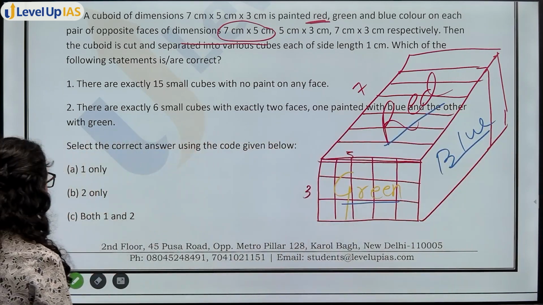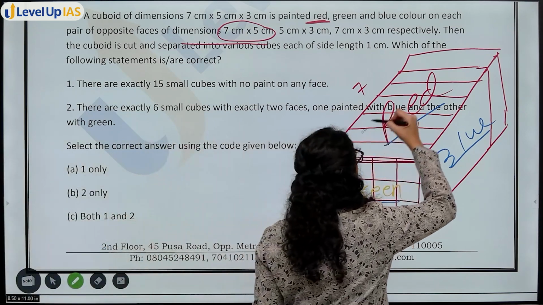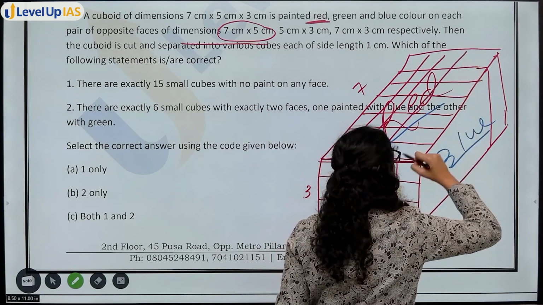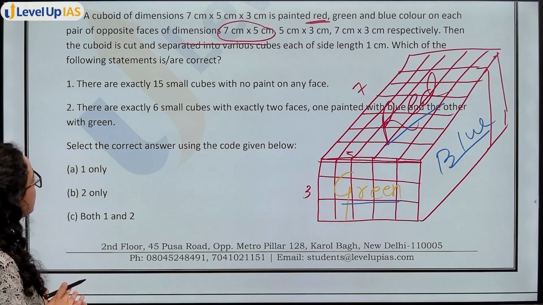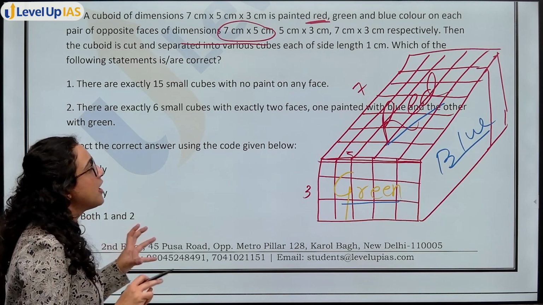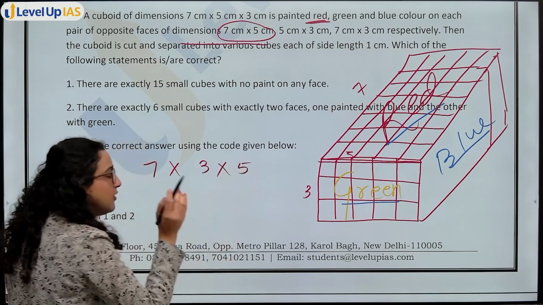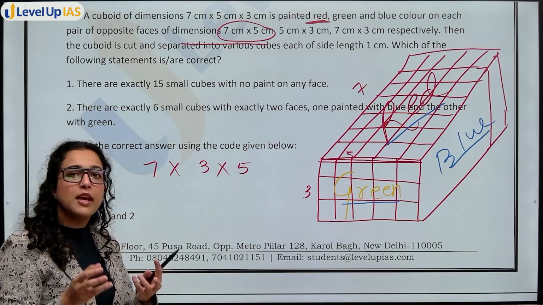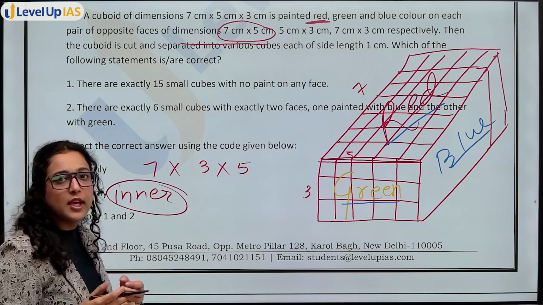Now you are dividing it into 1 centimeter cubes. That means you are cutting like this and dividing it into so on 1 centimeter cube. ठीक है? This is the question that you have. I hope that now you can visualize this. Question में क्या है? There are exactly 15 small cubes with no paint on any face. The concept which I have explained you. Cubes क्या है हमारे पास? 7 multiply 3 multiply 5. This is my dimension. Again, I have to find no face painted. That means I have to find inner cubes. Inner cubes कैसे आएंगे?